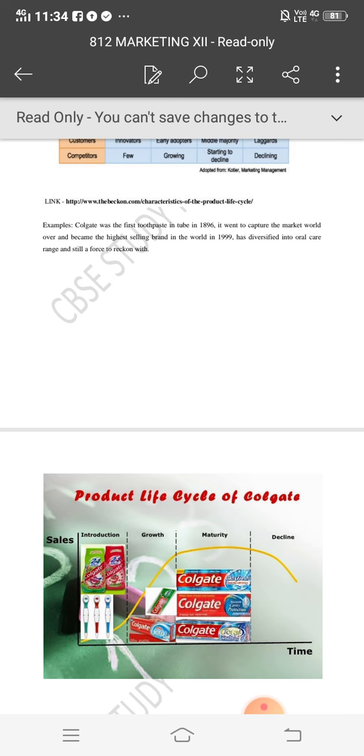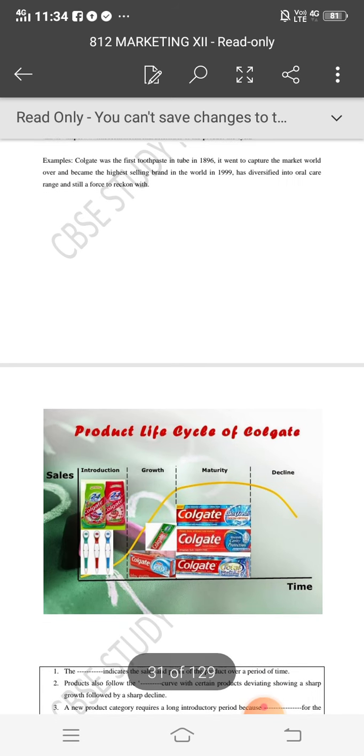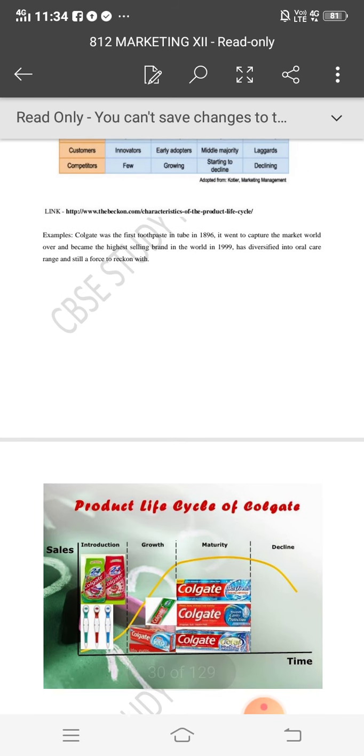So this is PLC. It is very important to learn PLC with an example. You can give the example of any particular product. Here we have taken the example of Colgate and we have shown all the 4 stages of Colgate, and with the curve, according to time, sales are increasing and decreasing. Introduction, growth, maturity, decline: 4 stages are marked here with the names of Colgate products. So this is the topic for today.